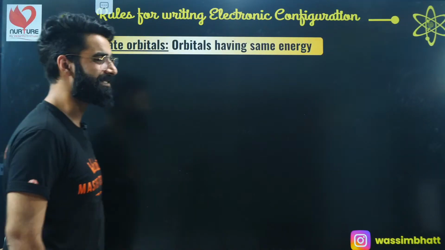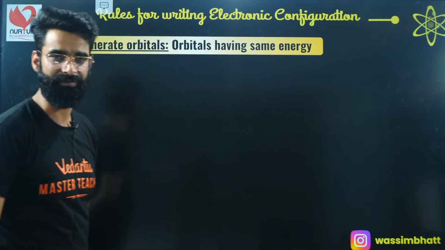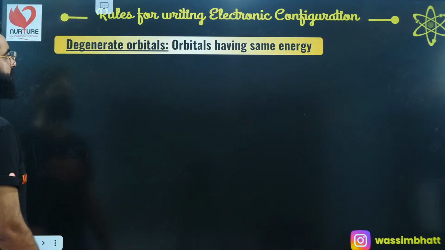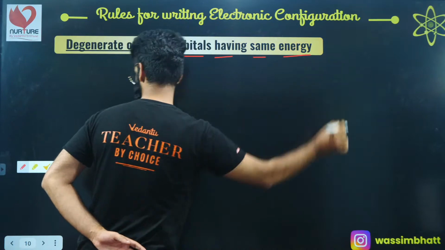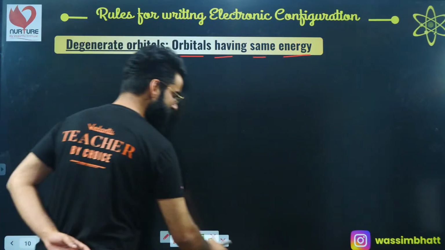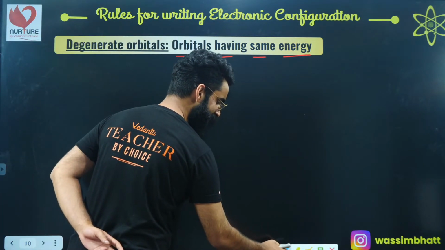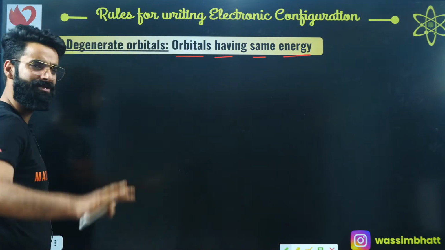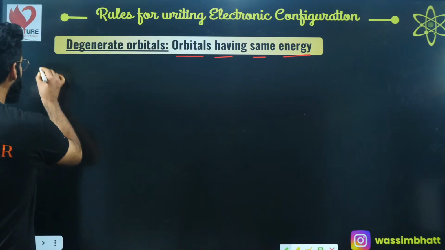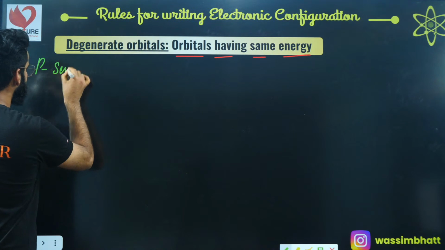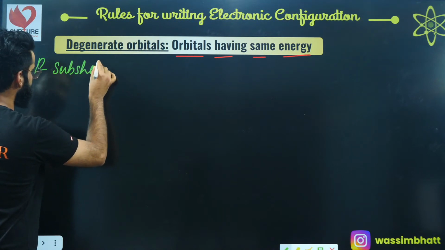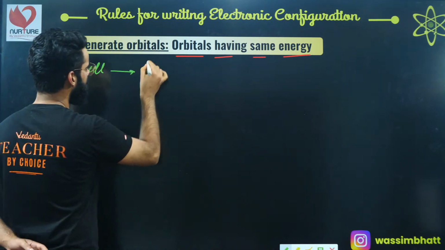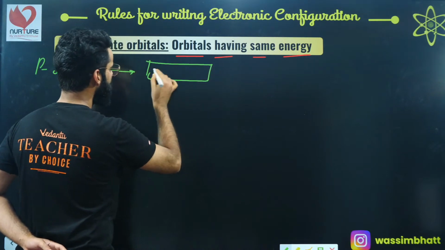Now there is something called degenerate orbitals. How do we define these degenerate orbitals? Orbitals having the same energy are what we call degenerate orbitals, right? I'll be giving you its more appropriate definition in some time. Just understand one thing, people. In case of the p subshell, how many orbitals do we have? We have 3 orbitals.